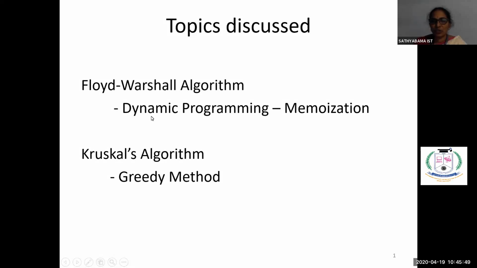The method we are using for solving the optimization problem is the concept of memoization. Memoization is one of the efficient procedures we use for solving recursive problems. If you want to solve a problem, we divide it into many sub-problems, and initially the first sub-problem is solved.